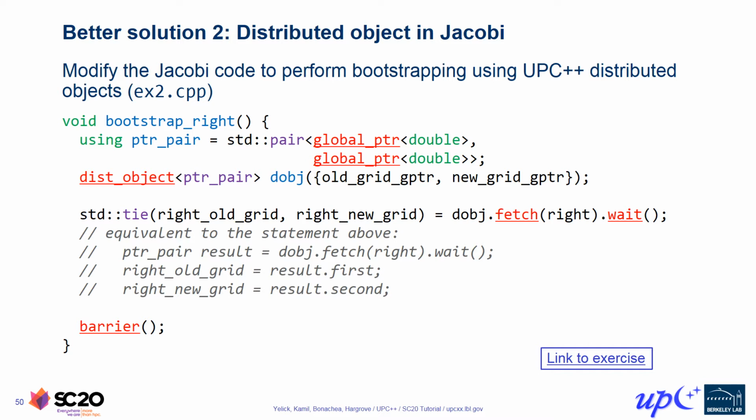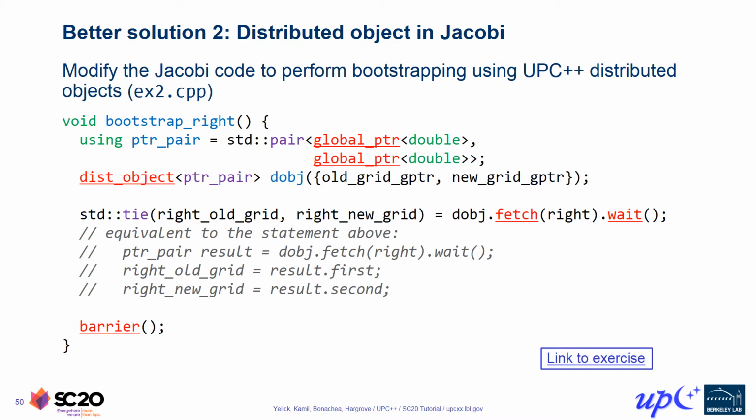Now, the reason this solution is preferable to the previous solution is that we've aggregated the communication for the two values we need to retrieve into a single fetch operation. The dist_object fetch function is implemented as a very thin wrapper around RPC, so that instead of launching two separate RPCs to our right neighbor, this solution instead sends a single RPC that retrieves both the pieces of information that we need.